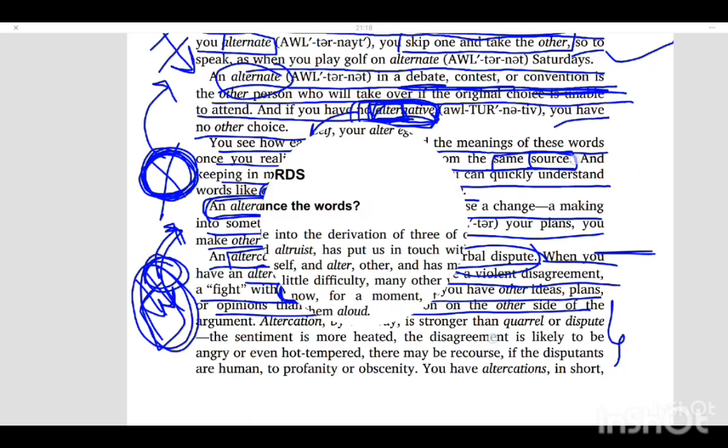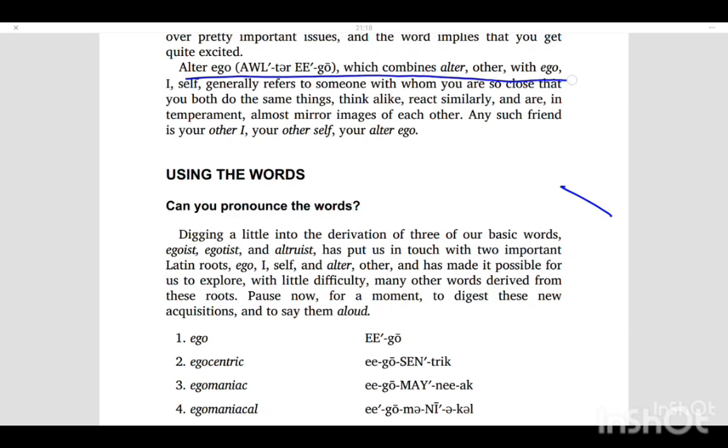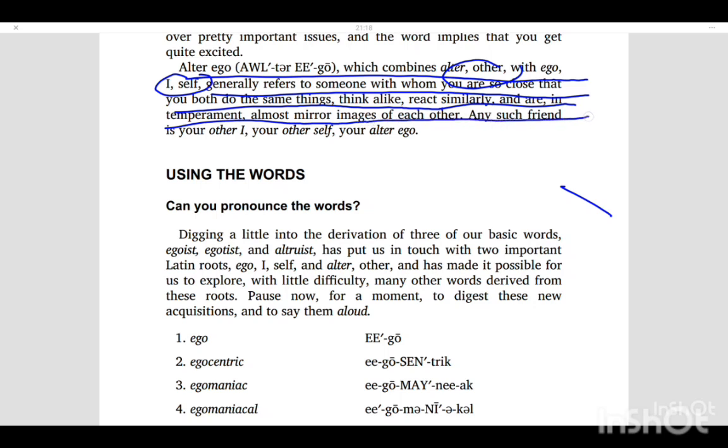Moving on. Alter ego, which combines alter, which is other, and ego, which is I, self, generally refers to someone with whom you are so close that you both do the same things, think alike, react similarly, and are in temperament almost mirror images of each other. Any such friend is your other I, yourself, your alter ego. Hope you understood. This is the best and easiest explanation.